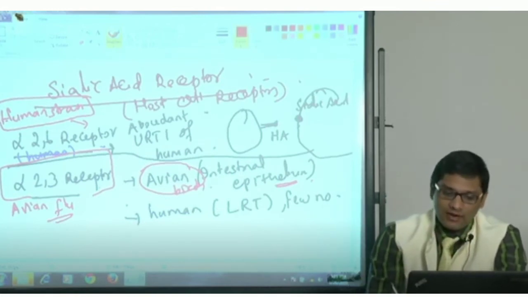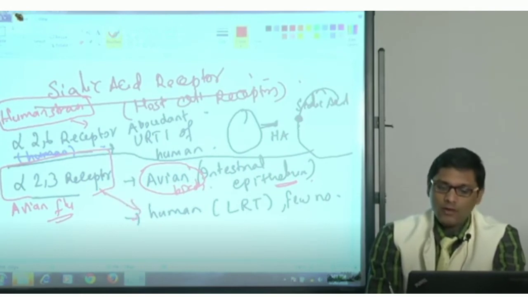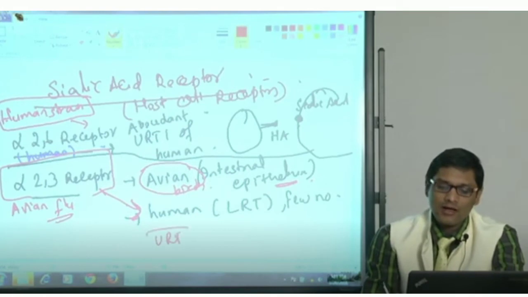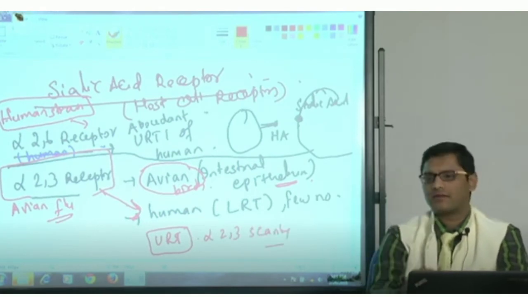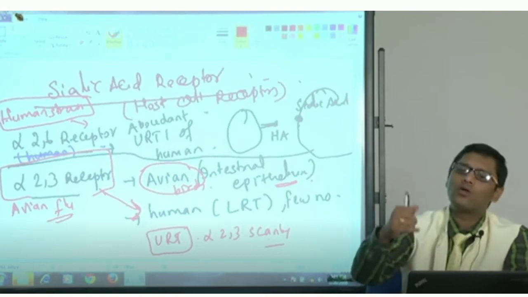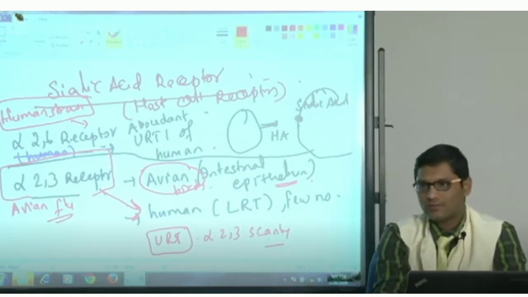But if the same strain infects a human, the upper respiratory tract doesn't have alpha 2,3 receptors. Alpha 2,3 receptors are extremely scanty in the upper respiratory tract. That is why they do not infect humans.